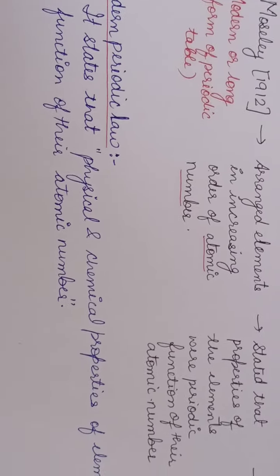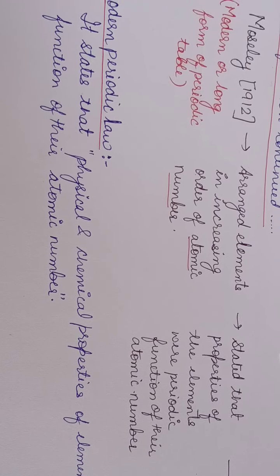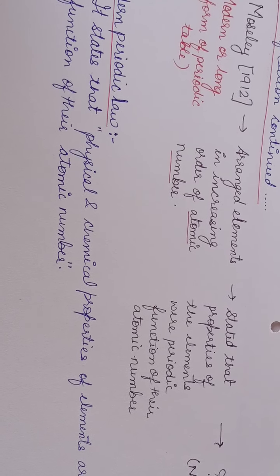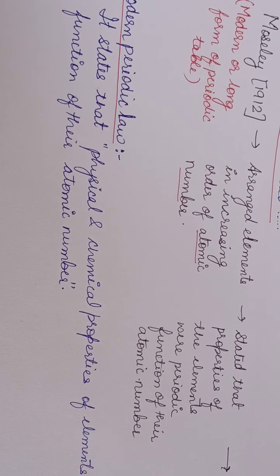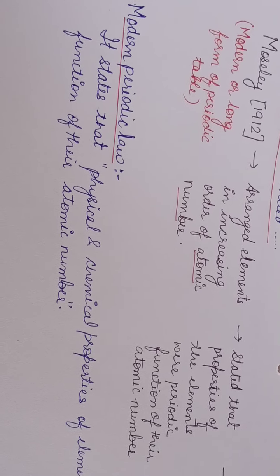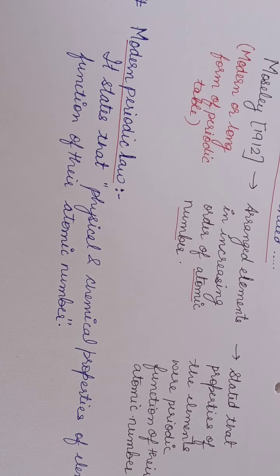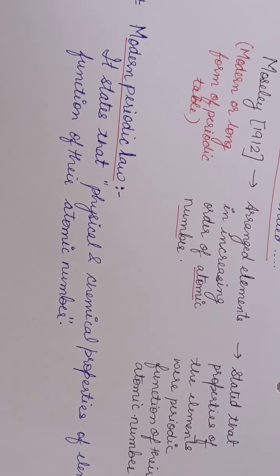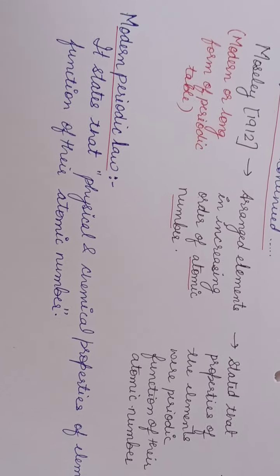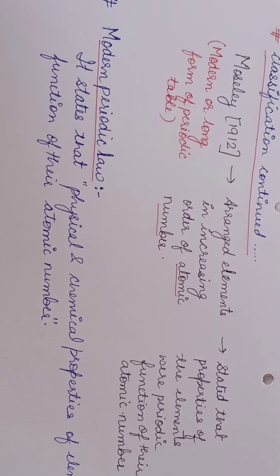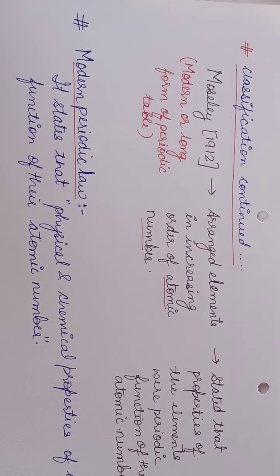So what is the modern periodic law? It states that the physical and chemical properties of the elements are the periodic function of their atomic number. This much we have already studied in class 9th. So this is just the introduction part of your class 10th topic, the periodic table.